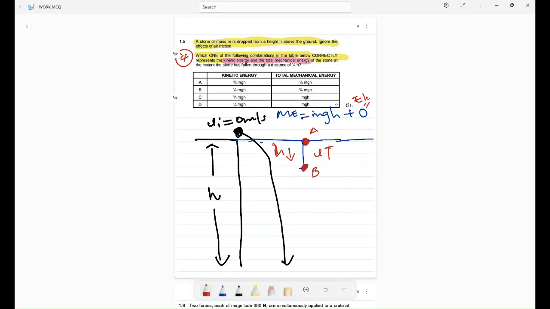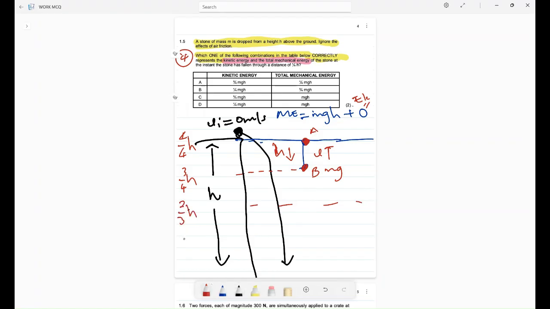So my velocity increases. So it means now at this point I have mg and some portion of, let's say, it is at a distance of 4 over 4 h, 3 over 4 h, somewhere there, 2 over 4 h, then maybe here it is 1 over 4 h, then here it is 0 divided by 4h, which is 0h. Now we see as we go down, our height is decreasing. But what happens to our velocity?